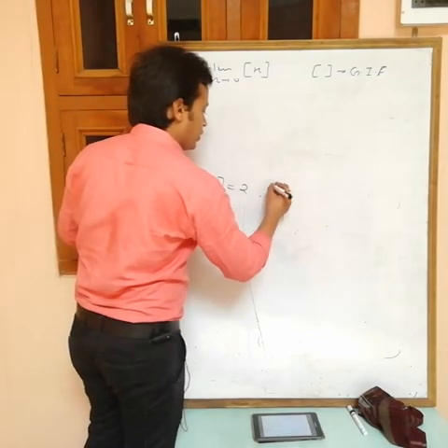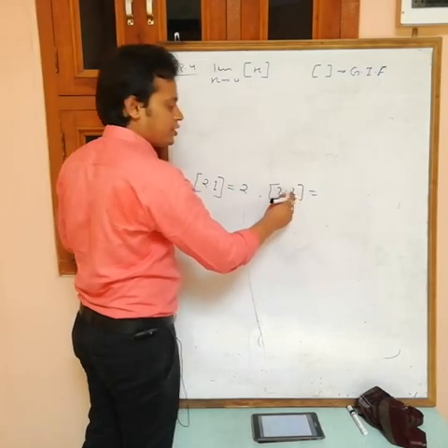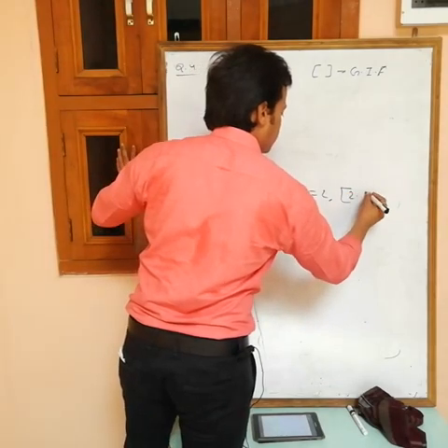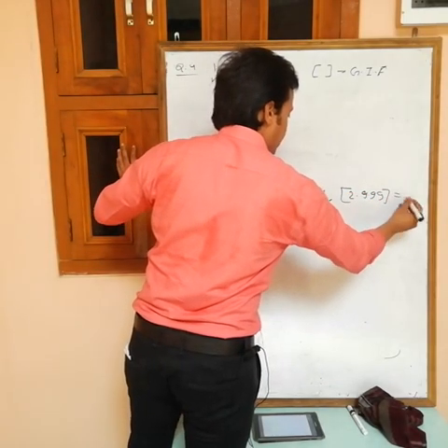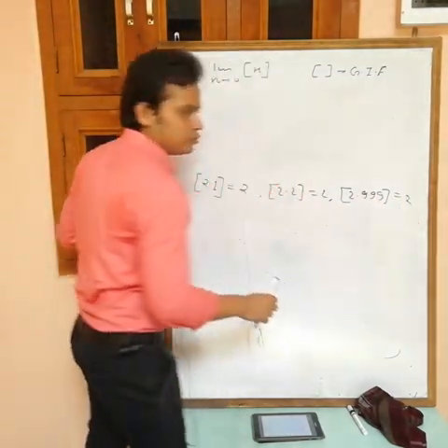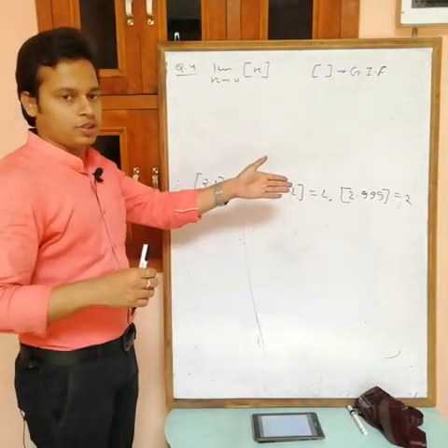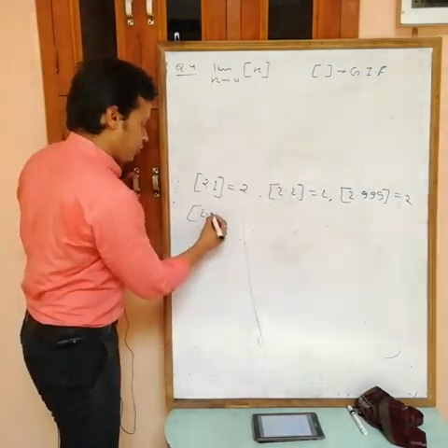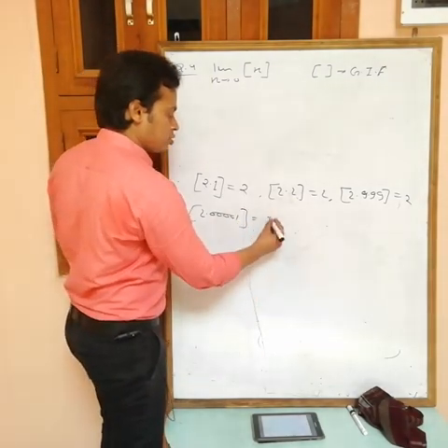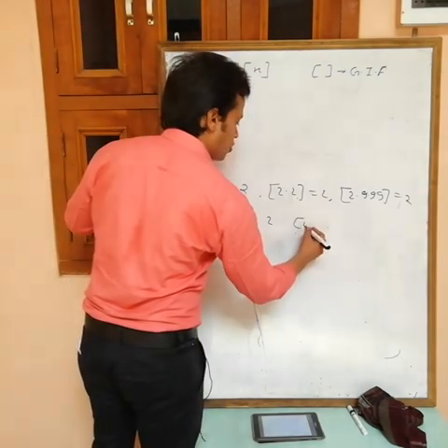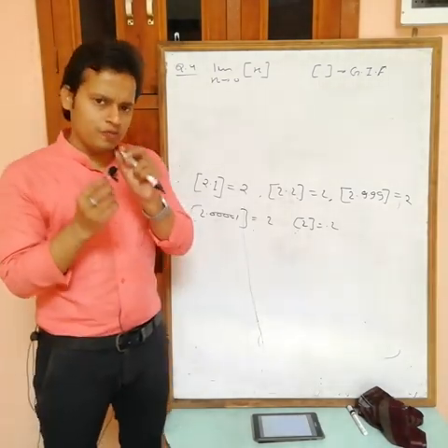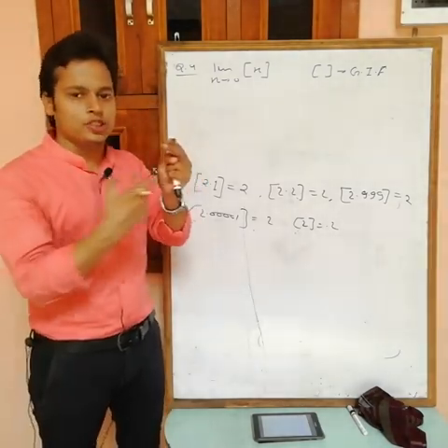If you want the greatest integer of 2.2, this is not an integer, so just the least integer to this one is 2. For 2.999, this is not an integer, so again the answer is 2. For 2.0001, again it is not an integer, so the answer is again 2. For the greatest integer of 2, this is equal to 2. So if you take any value of x from 2 to just before 3, then the greatest integer remains 2.